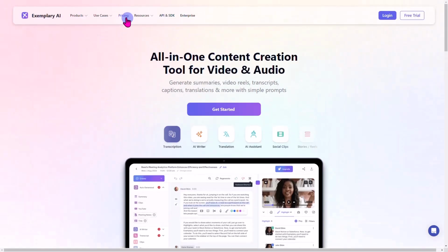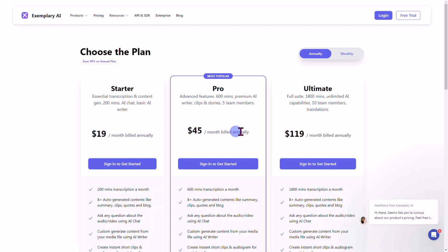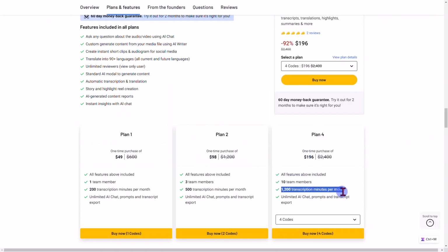Let's see if we can look at the pricing here. The starter plan is $19 a month, billed annually. If you're doing the pro plan, it's $45 a month, and that's billed annually. Or if you're doing the ultimate, keep in mind the ultimate gives you 1,800 minutes, and that's $119, okay? So if you compare that to what's actually on AppSumo, you're going to get 1,200 transcription minutes per month for $196, but you get it as a lifetime deal. That's what you have to keep in mind when looking at this particular option, okay? So that's what I would definitely tell you. That's why I said putting 4 codes on this is probably going to be best.